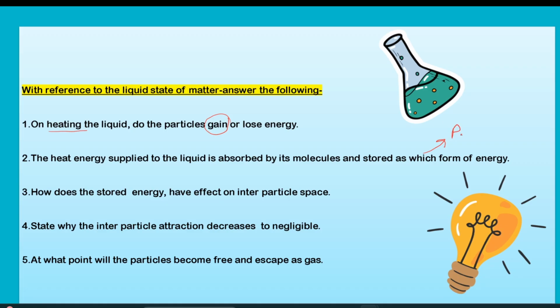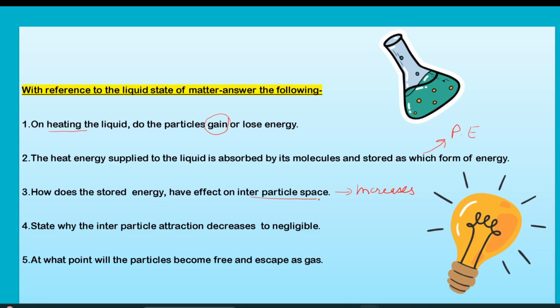There we had discussed the kinetic model for all the three states of matter. It is potential energy. And what does this stored energy help in the interparticle space? It helps in increasing the interparticle space. And why does the interparticle attraction decrease to negligible?